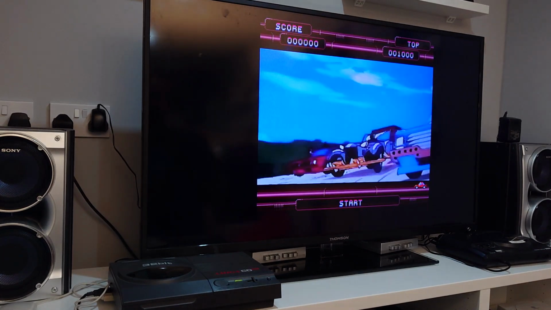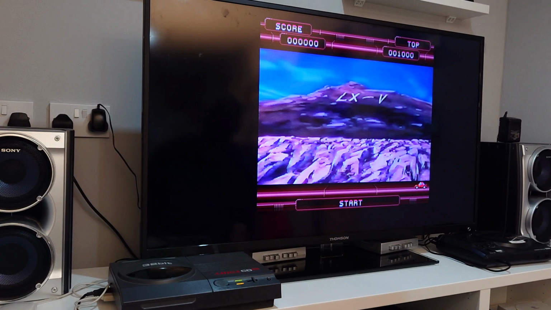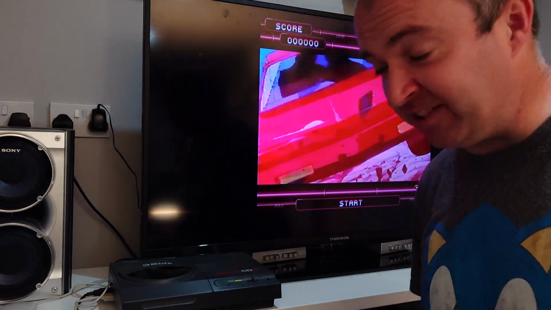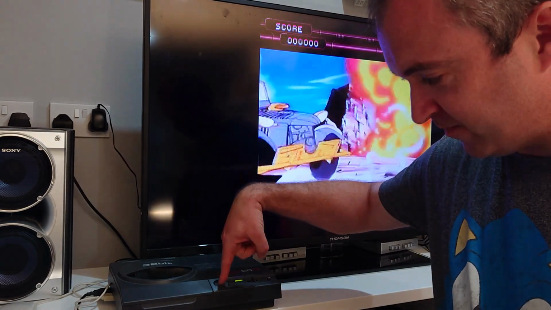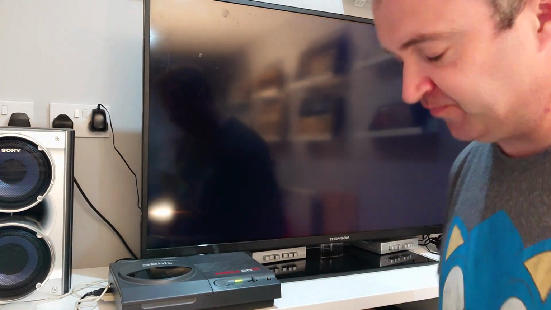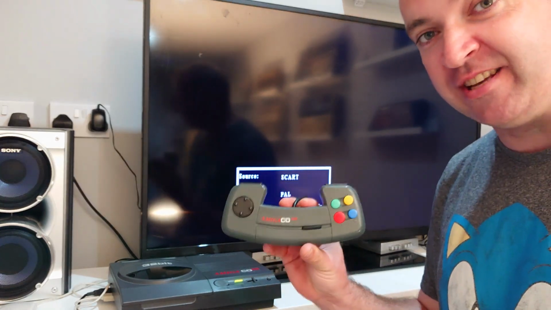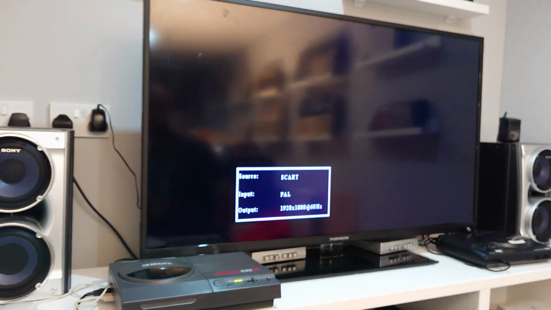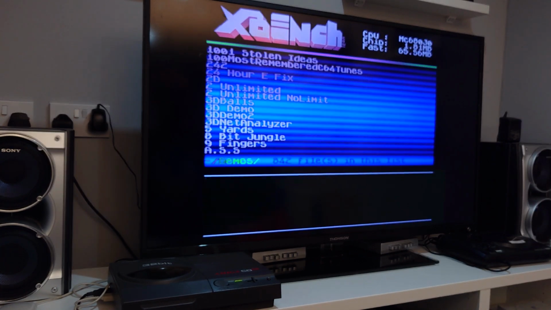Right, there is one still small niggling complaint I would have about the CD32 in front of the TV, even with Xbench. Unfortunately, you still have to get off your backside to reset the console. Hopefully someday they'll add a function that we can reset it from the joypad. Right, here we are back in Xbench.